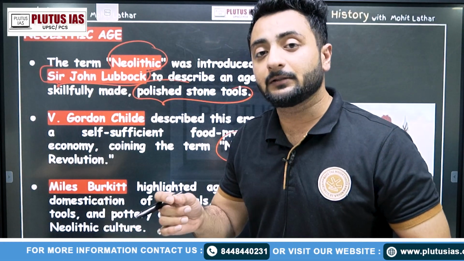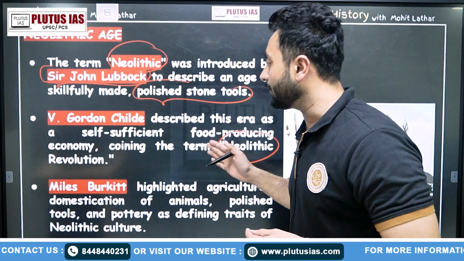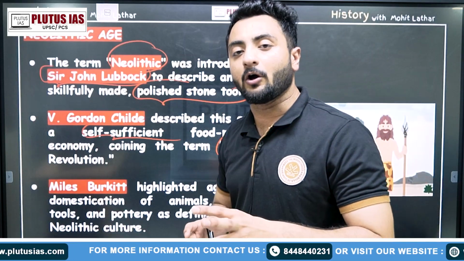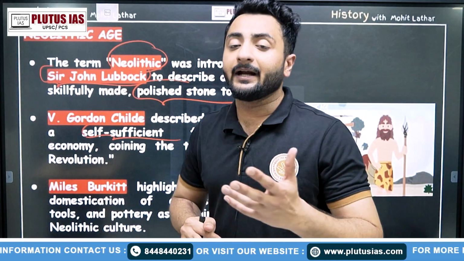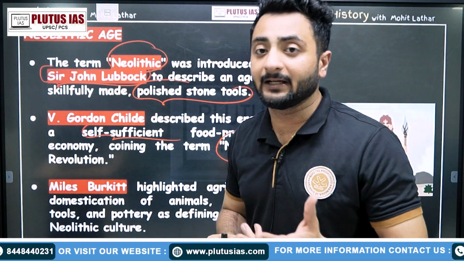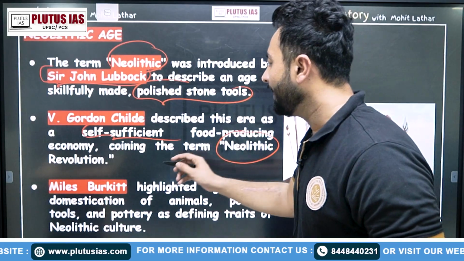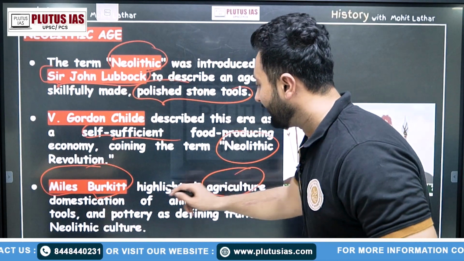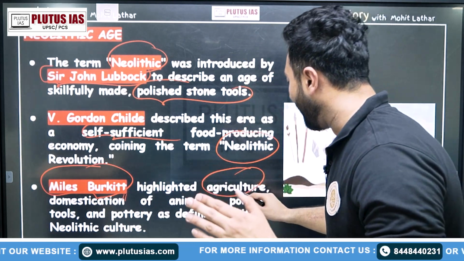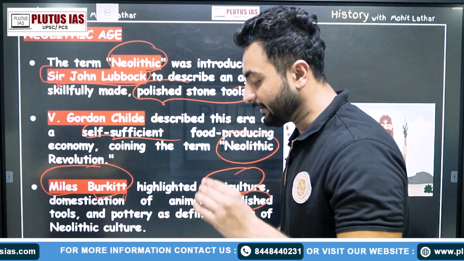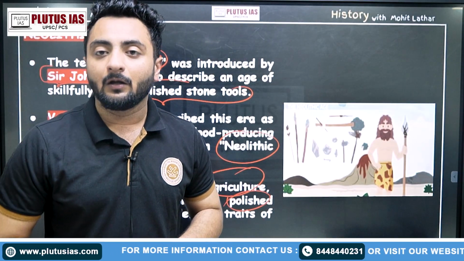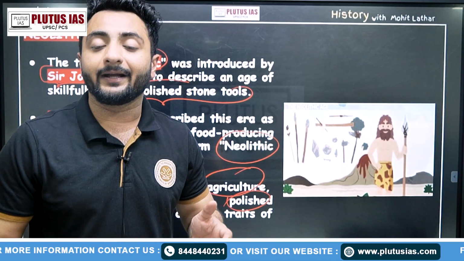So that's why he termed this as Neolithic Revolution. The villages were self-sufficient and the food producing economy was delivering them the adequate material for their life and lifestyle. Now it was Miles Burkitt who highlighted agriculture, domestication of animals and polished tools as the defining traits of Neolithic culture.